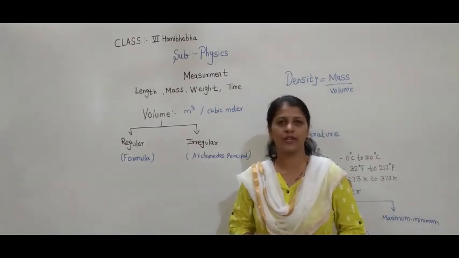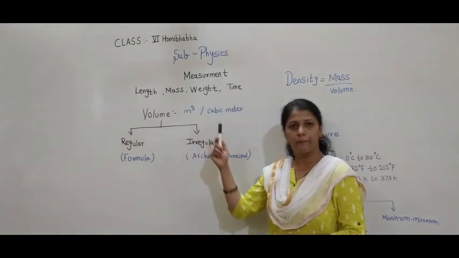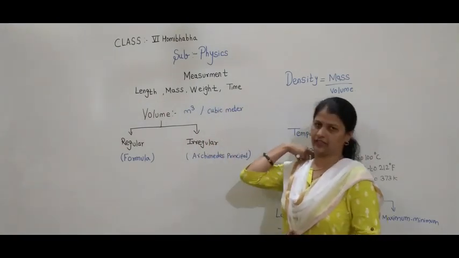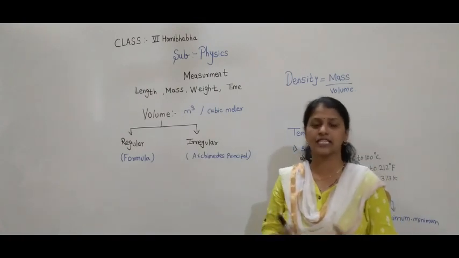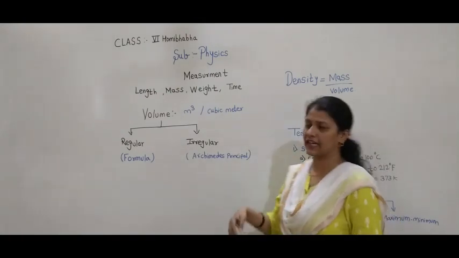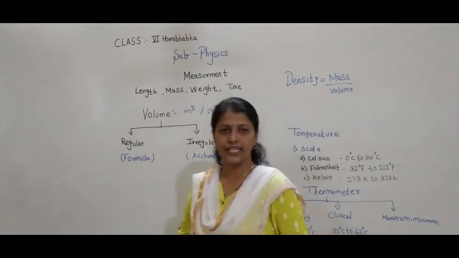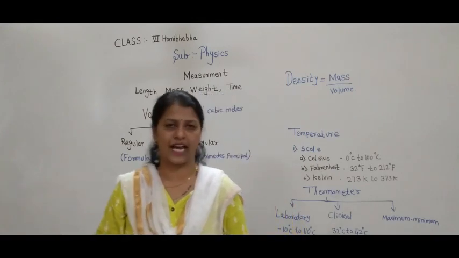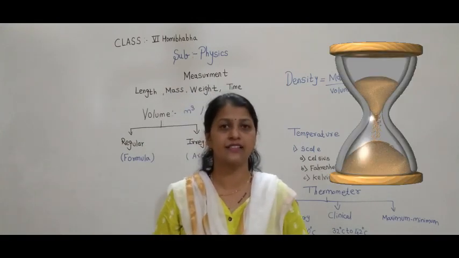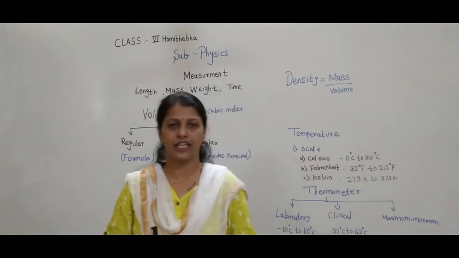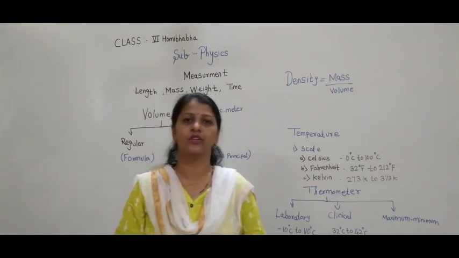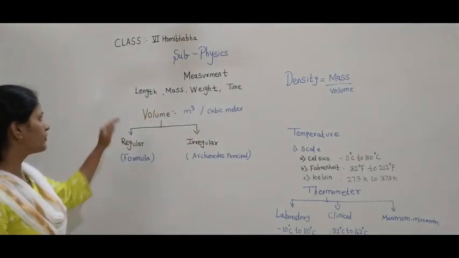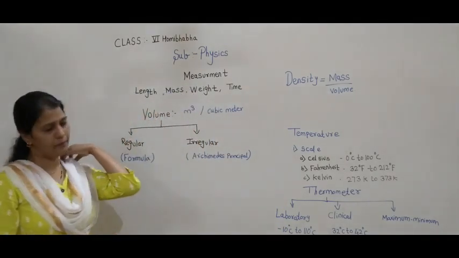The instrument used to measure the mass is the beam balance, also called tarazu. Then weight. The instrument used to measure the weight is the spring balance. And time, our watch. In the olden days, they used a sand glass. See, this is a sand glass. With this, they used to get the time. Are you getting? So this was about the measurement.